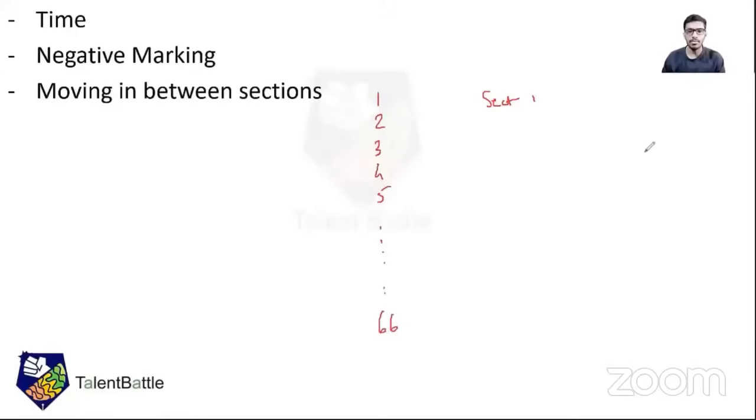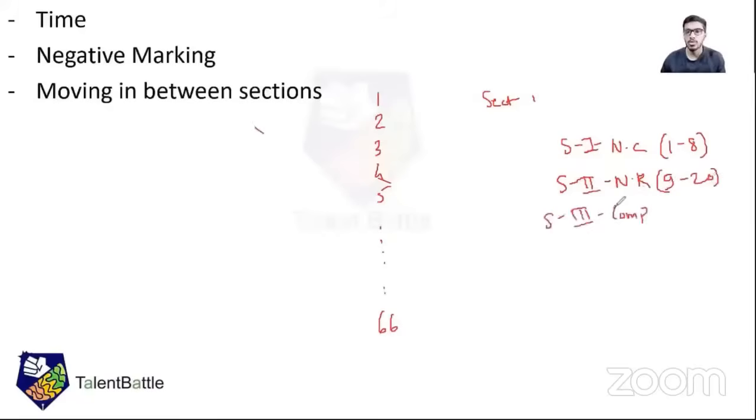So we know that there are 8 questions of numerical computations. So section 1 is numerical computation, right? Questions from 1 to 8 will be of numerical computation. Next, we know that section 2 is of numerical reasoning, right? So question number 9 to 20, because there are 12 questions, will be of numerical reasoning. Okay. Section 3 is of comprehension. So question number 21 to 30, 10 questions, will be from comprehension. Next, section 4 is abstract reasoning. There are 12 questions, so 31 to 42 will be abstract reasoning.